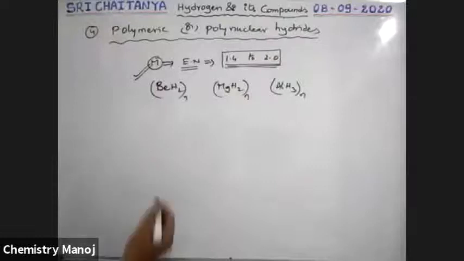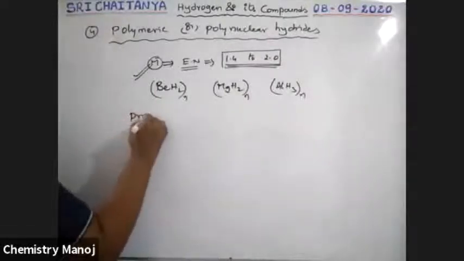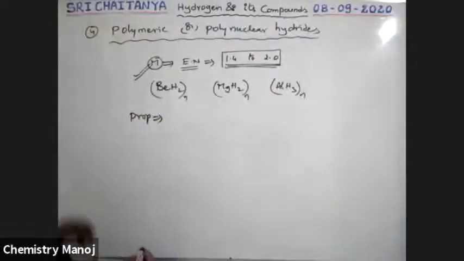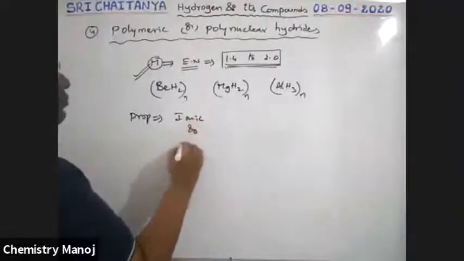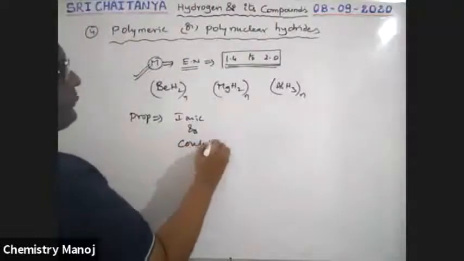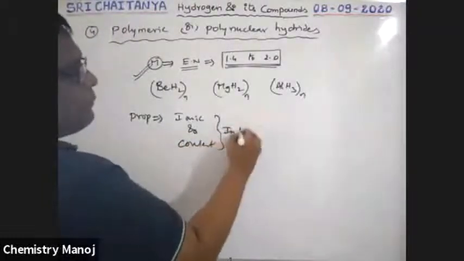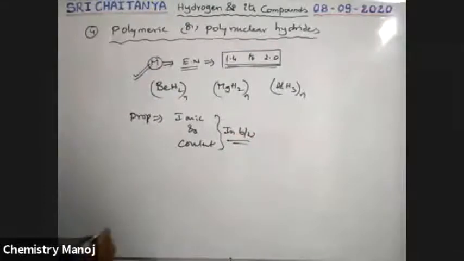The properties of these hydrides are in between ionic hydrides and covalent hydrides.